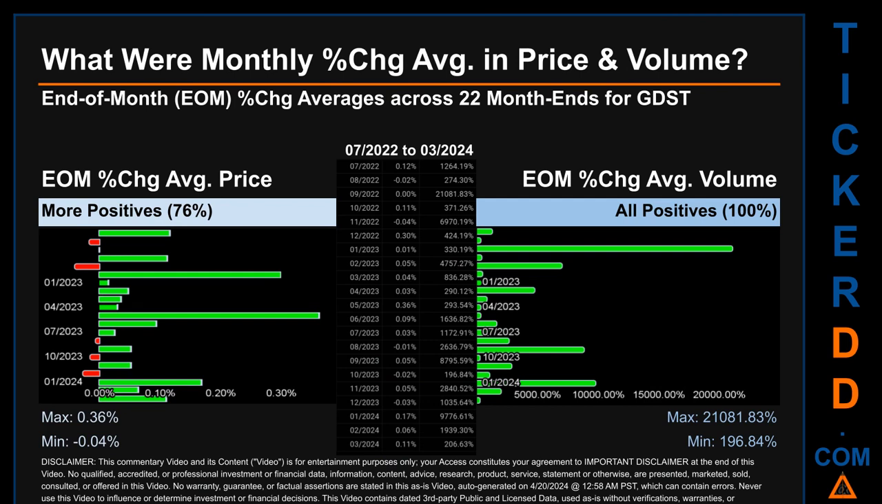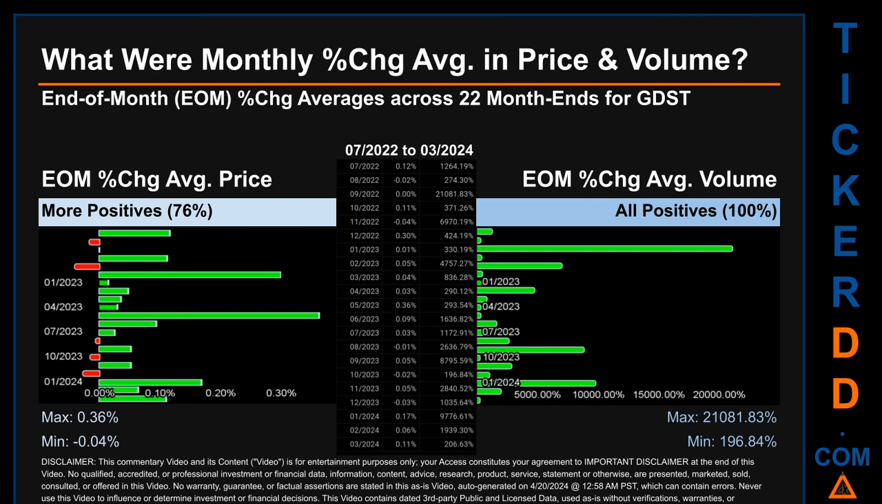From 07, 2022 to 03, 2024, 16 out of 22 month ends had a positive percentage change in average price. That is 76% of month ends saw a positive percentage change in average price. In terms of volume, 22 out of 22 month ends had a positive percentage change. That is 100% of month ends saw a positive percentage change in average volume.